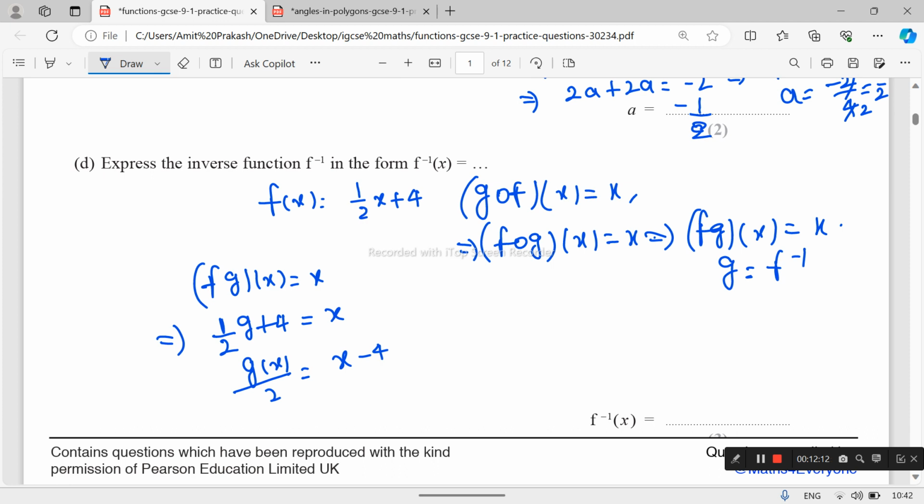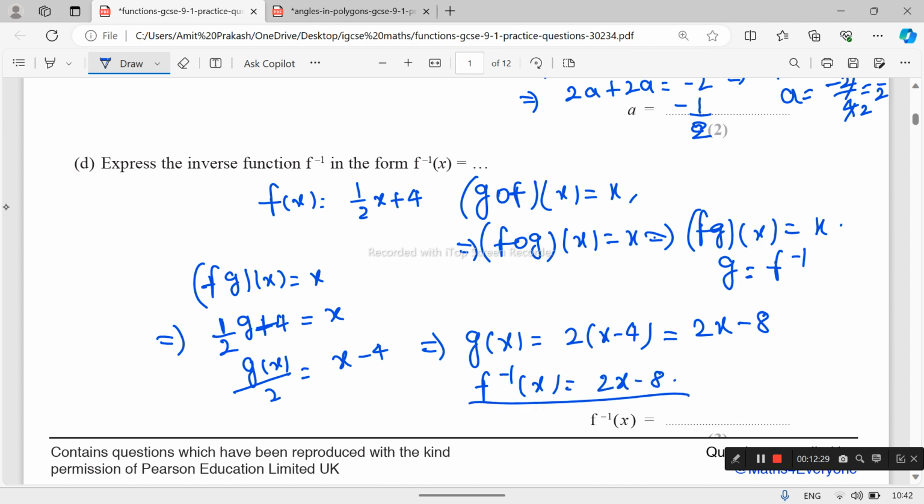This plus 4 on this side becomes negative, and g(x) equals 2 into x minus 4, which is 2x minus 8, and this is the f inverse x. F inverse x equals 2x minus 8 is the answer.